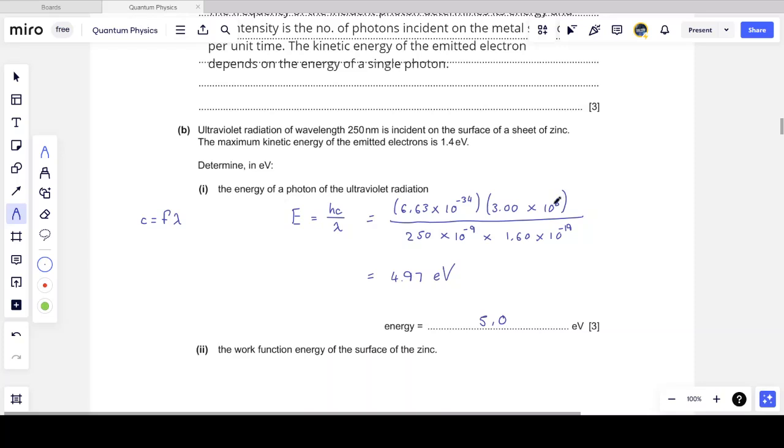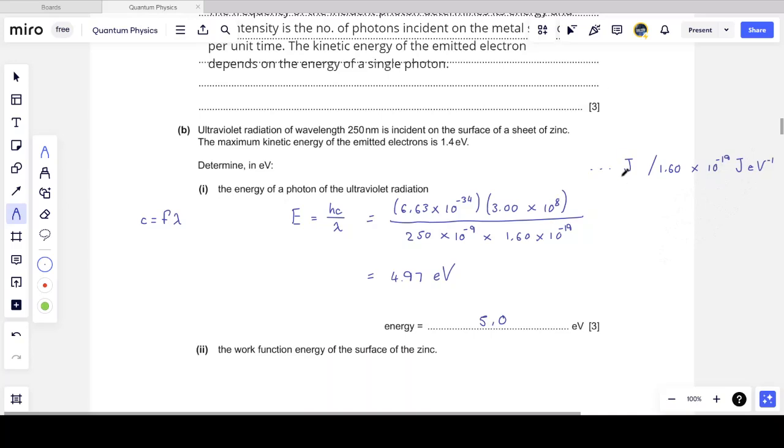So basically, calculate your answer in joules. Once I have my answer in joules, I then divide it by 1.6 times 10 to the minus 19 joules per electron volt. Remember, the joule is a much smaller unit of measure, hence we use electron volts, which are larger in value.